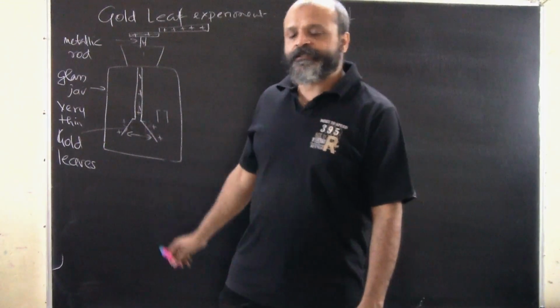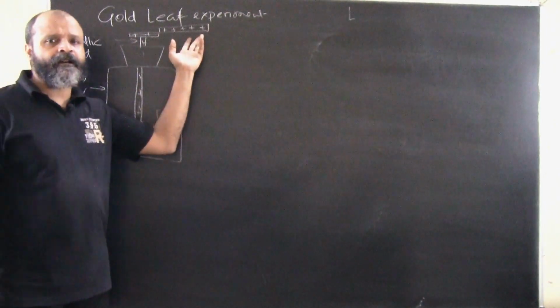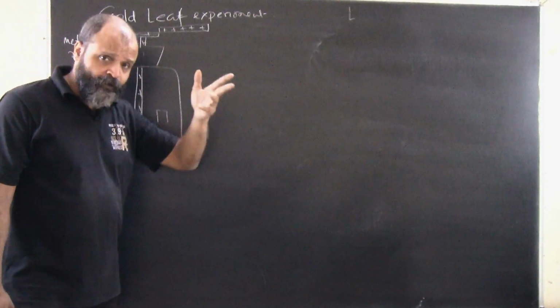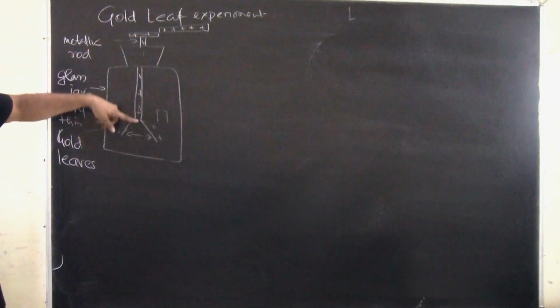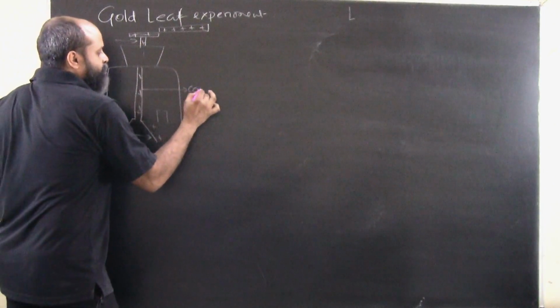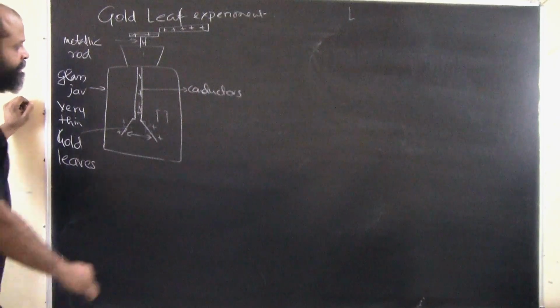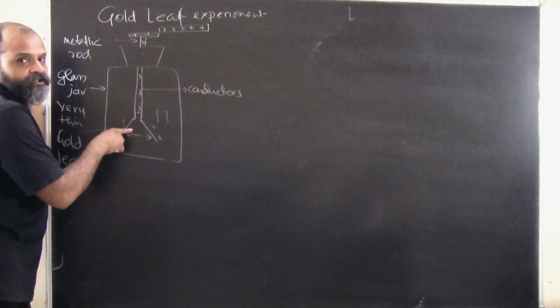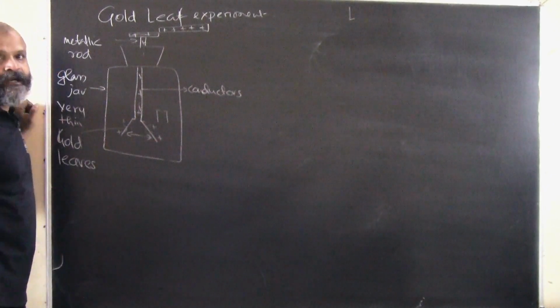Okay, so this is the gold leaf experiment. Not much to think about. What we are bringing in is a body, and we don't know whether it is charged or not. When we bring in the body, if it is charged, the charges pass and are evenly distributed. Why? Because it is a conductor, and as we saw, in a conductor the charges are evenly distributed. The moment it reaches the thin leaf of gold foil, it repels and widens the gap.